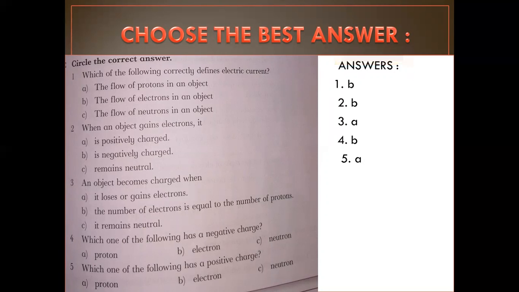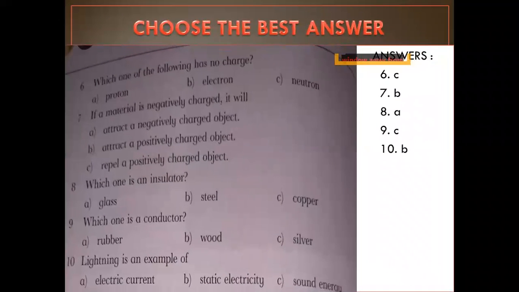Number 4. Which one of the following has a negative charge? Proton, electron, neutron. The correct option is electron. Number 5. Which one of the following has a positive charge? Definitely, it is the proton. Option A is the correct one. Number 6.